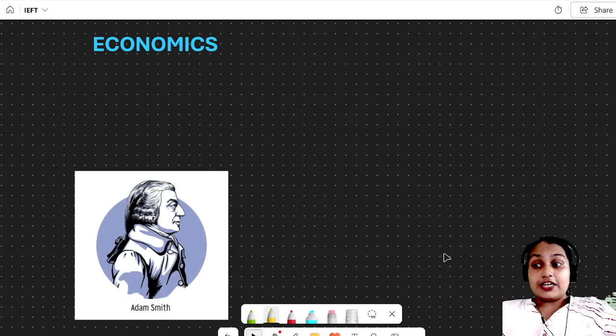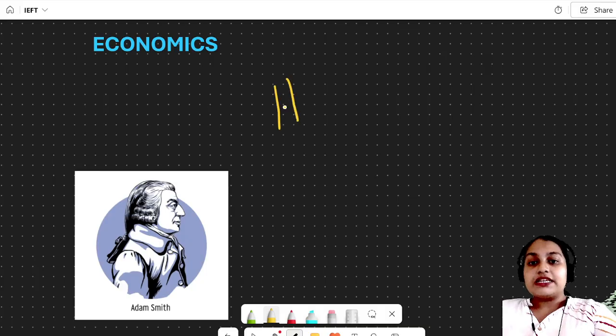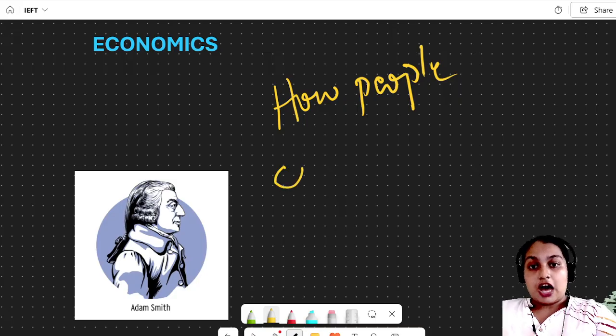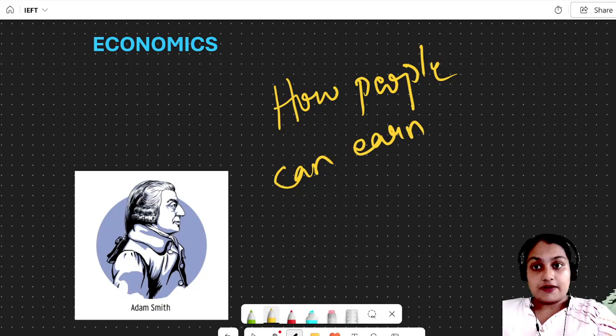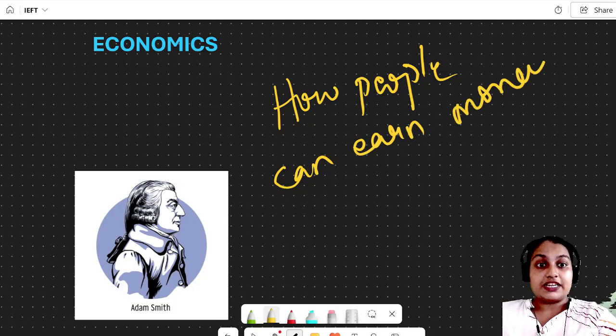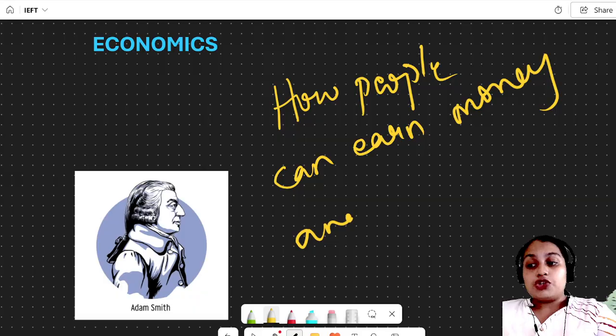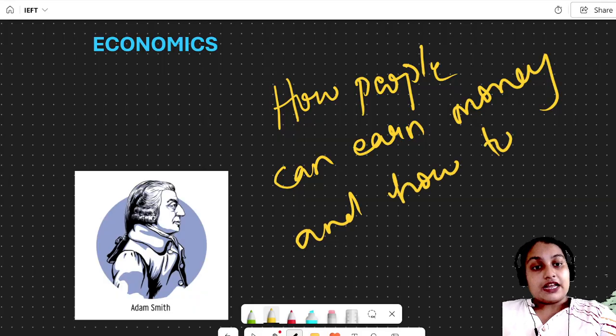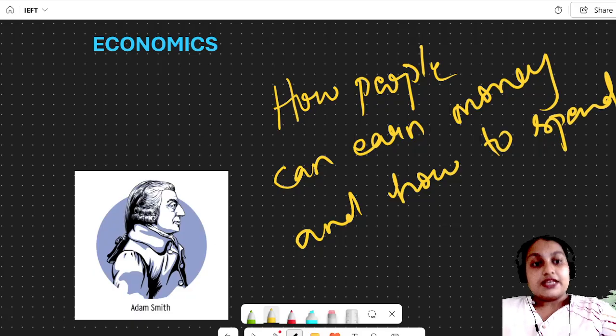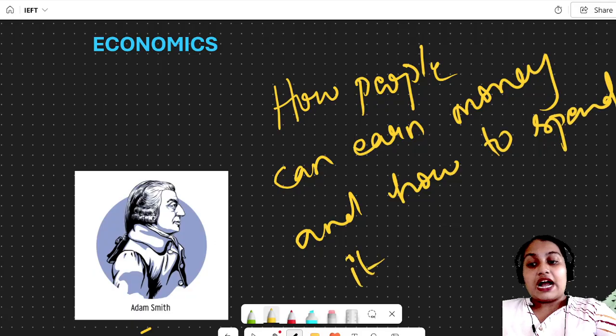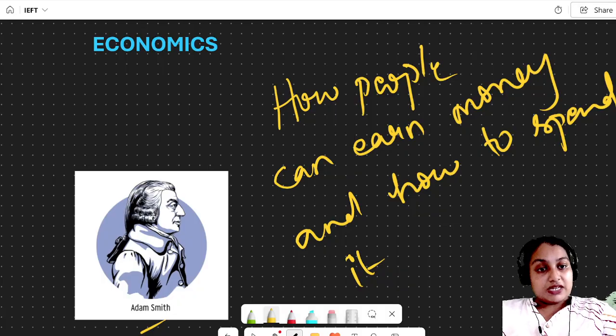According to his definition, economics is a study of how people can earn money and how to spend it, something related to financial things. This is the classical definition given by the father of economics, Adam Smith.